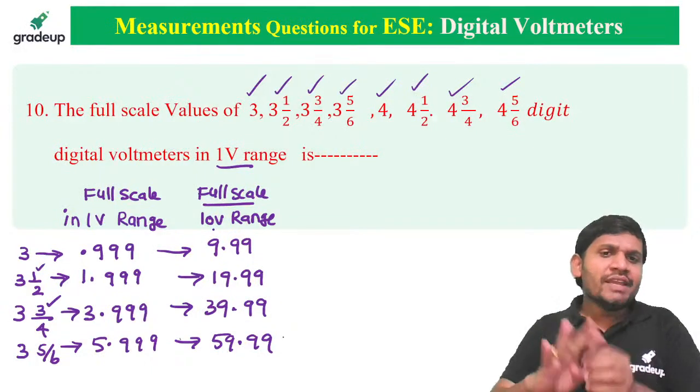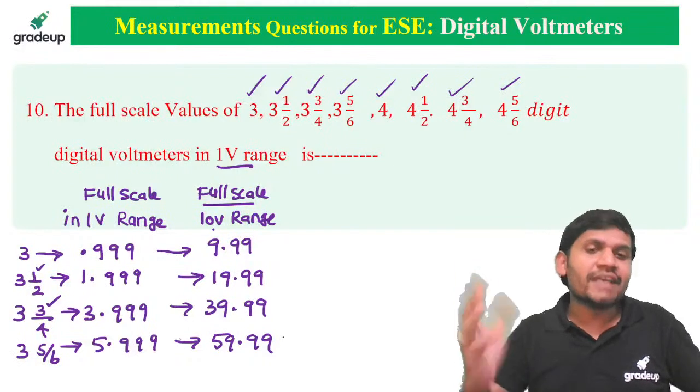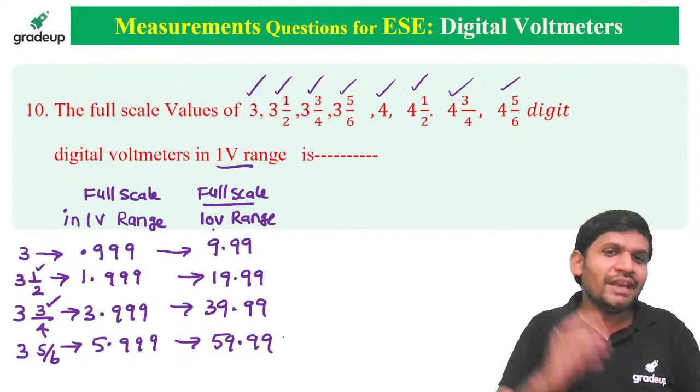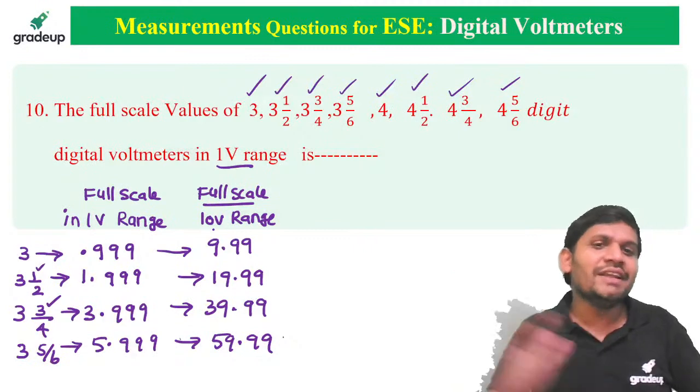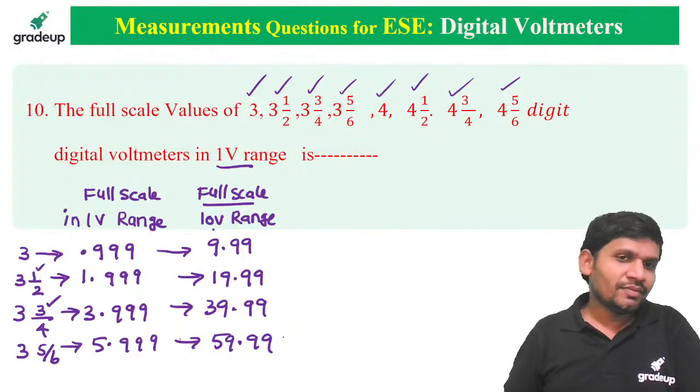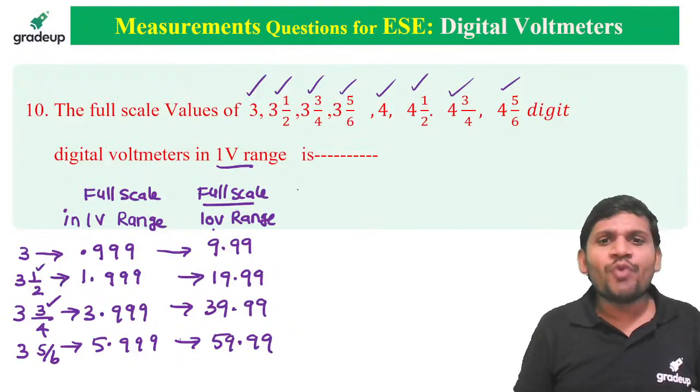Just the decimal point. If it is asked for the 100 volts range, it is 199.9, 399.9, 599.9. Like that, the decimal point is shifted to the right. Understand, sir? Okay. Then what about the 4 digit?